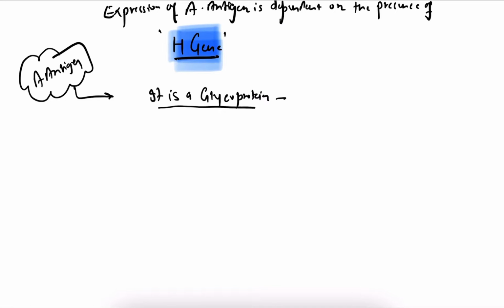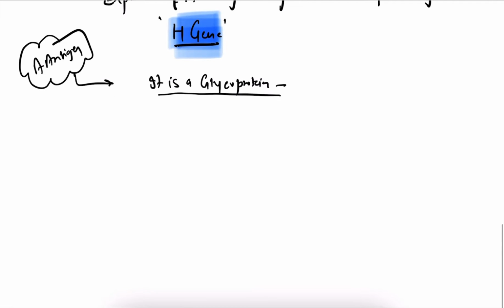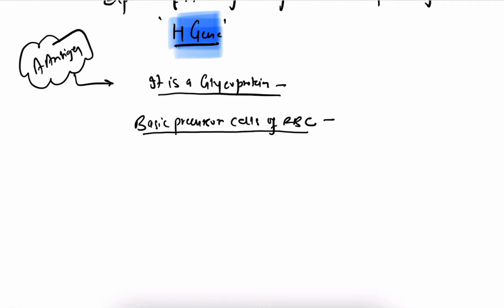So this is a glycoprotein, and let us discuss how it forms. In the basic precursor cells of RBC, synthesis of this antigen starts.